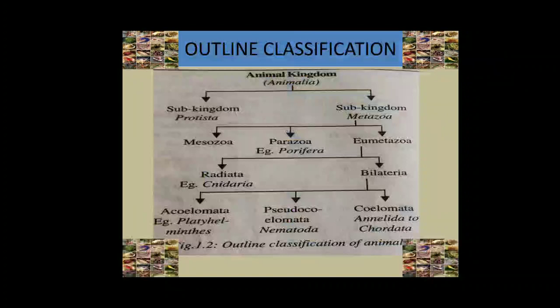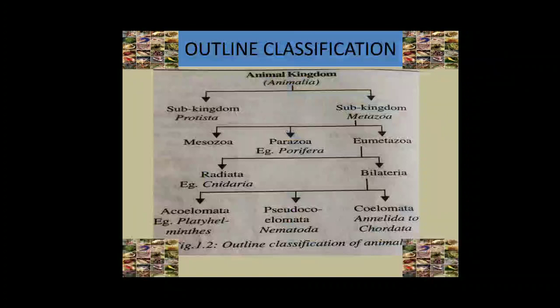Radiata includes radially symmetrical invertebrates. The phylum Cnidaria, otherwise known as Coelenterata, are radially symmetrical animals. Bilateria includes bilaterally symmetrical animals. Phylum Platyhelminthes, Aschelminthes, Annelida, Arthropoda, Mollusca and Echinodermata are bilaterally symmetrical in nature.